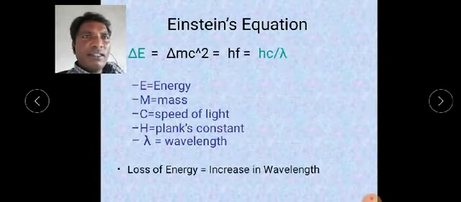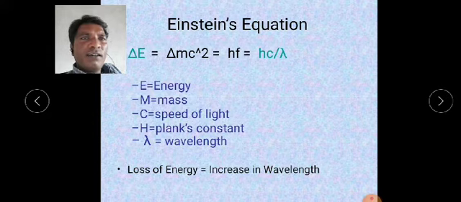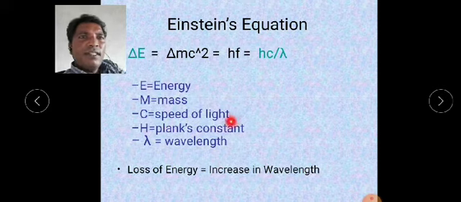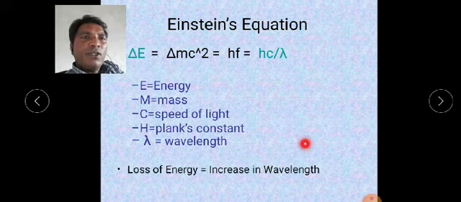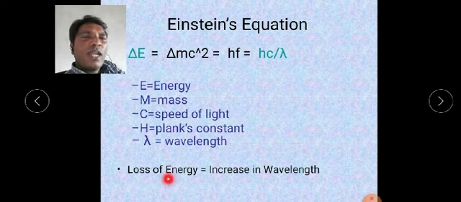See here, this is the Einstein equation. All of you know that in Einstein's equation, E is equal to mc squared, where E is the energy, m is the mass, c is the speed of light, h is Planck's constant, and lambda is the wavelength. Here again it is true that loss of energy is always equal to increase in wavelength. So the greater the wavelength, the more energy is lost.